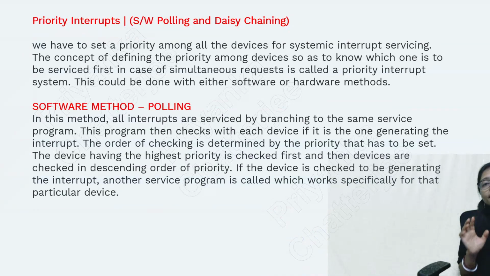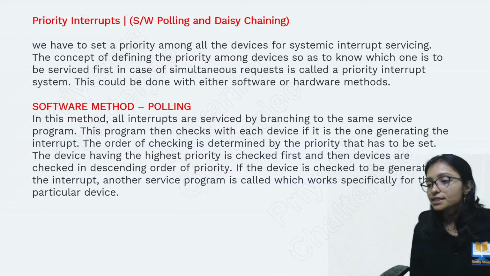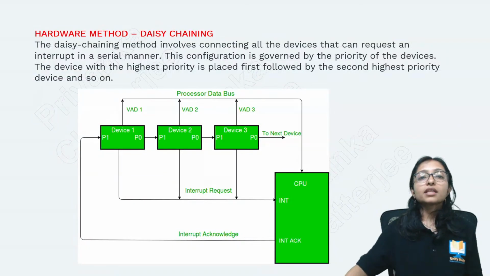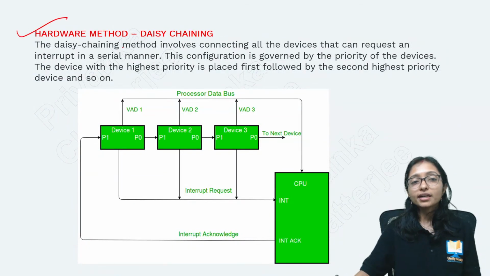So I set the priority, and according to priority I will take you. That is called priority interrupt, or sometimes it is called software polling or daisy chaining, where priority among all the devices gives systematic interrupt servicing. The concept is that the device with priority will get the chance first. Okay, got it? Yes.